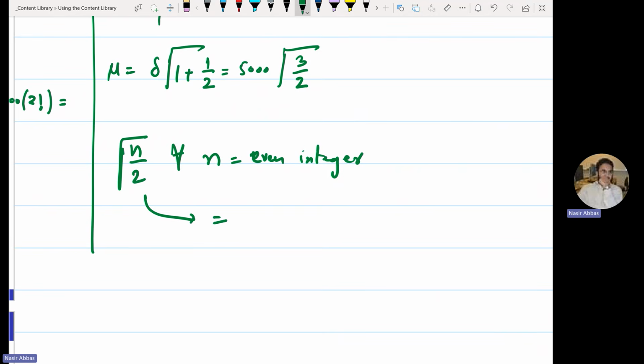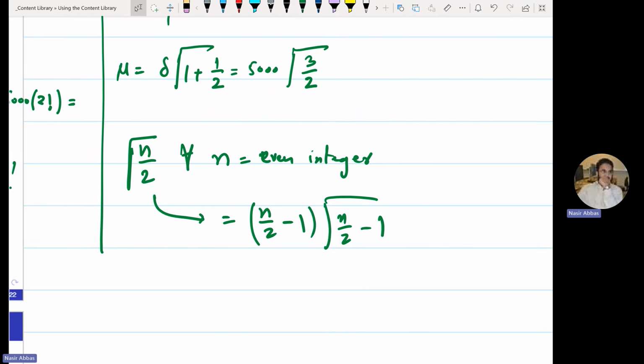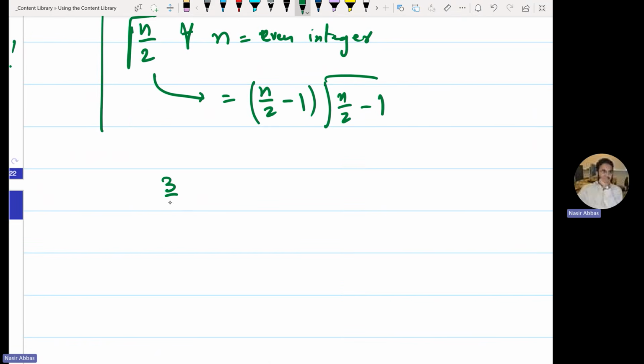This is equal to n by 2 minus 1 into n by 2 minus 1 gamma. And you can sequentially keep opening the gamma function every time. As an example, if I ask you to find a 3 by 2 gamma, 3 by 2 gamma is equal to, what is 3 by 2 minus 1? So it is 1 over 2 times 1 over 2 gamma. And when you reach a point where you have 1 over 2 gamma, you will use this result. 1 over 2 gamma is square root of pi.